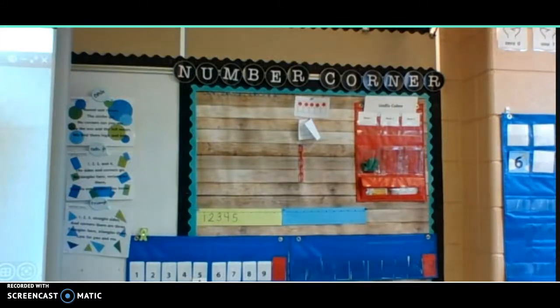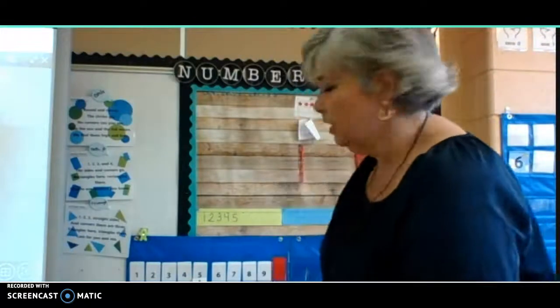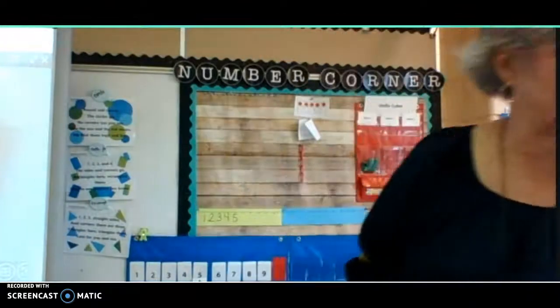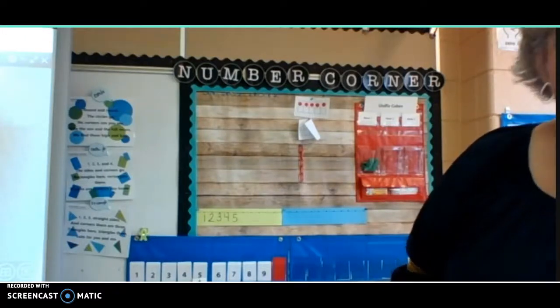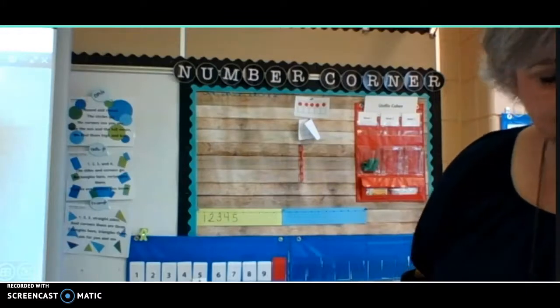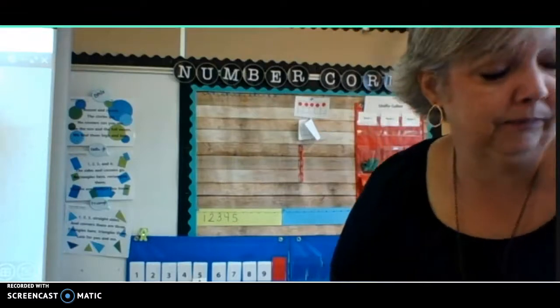We need to add a dot to the calendar collector up here. Not the calendar collector, the 10 frame. But in this case, we're not going to use a red dot today. We're going to use a blue one.